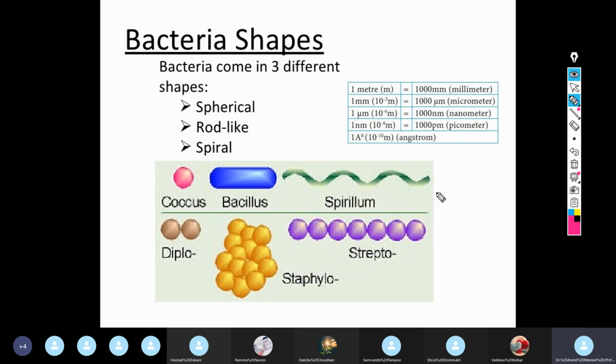So again I summarize this. There are three prominent shapes of bacteria: spherical, rod and spiral. So we have talked about spherical and rod. Let us talk about spiral. Now you can see the spiral one. Spiral or helical bacteria, these are also called helical.